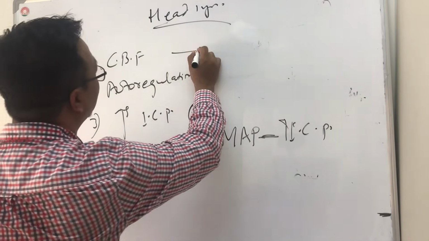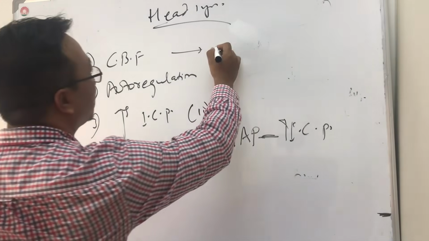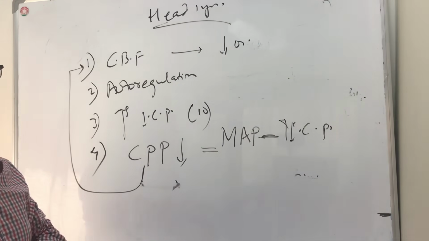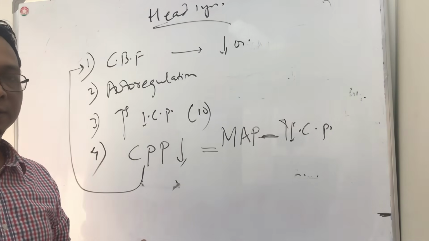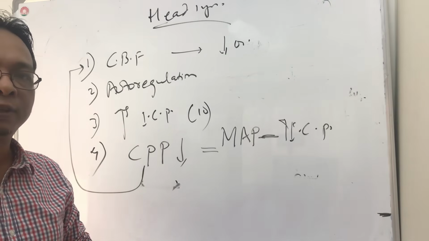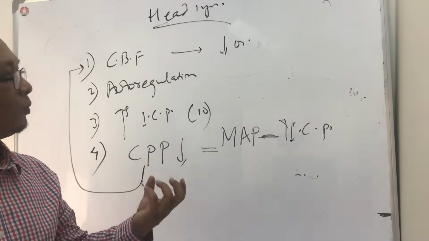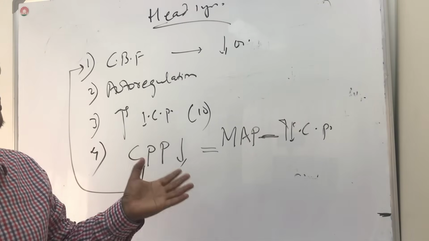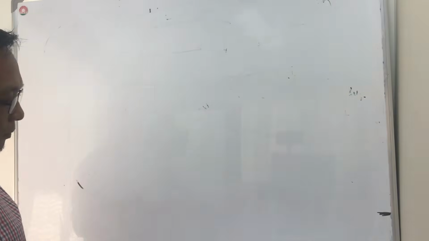So when the blood flow in the brain is reduced, what will happen? There will be decreased oxygen, decreased nutrition, everything. And the brain will go to hypoxia. And if there is hypoxia, there will be tissue necrosis. Cells will go for necrosis due to increased lactic acid deposition, and there will also be apoptosis. There will be cell death, leaving a scar. And that scar might go on to produce epilepsy and many other things.